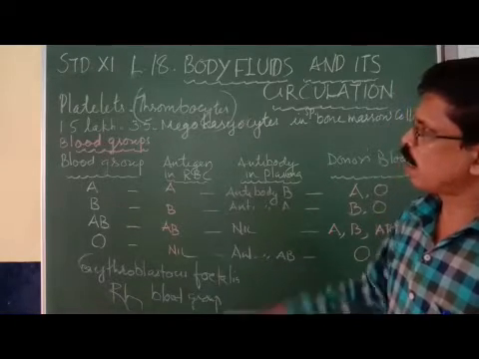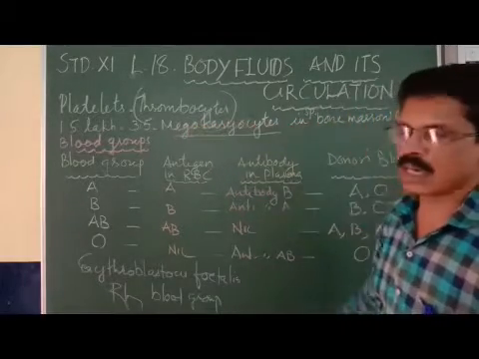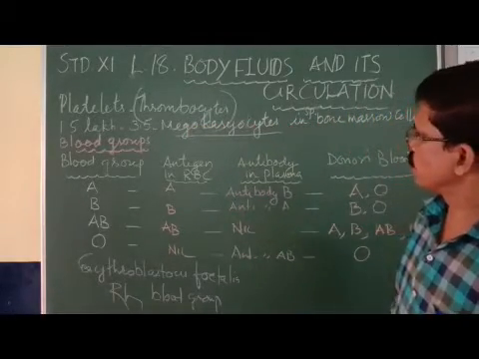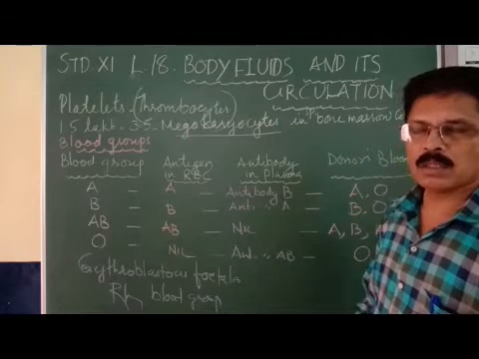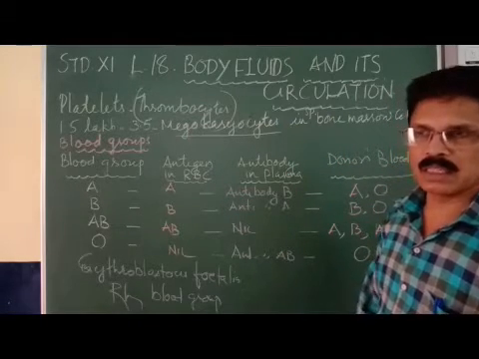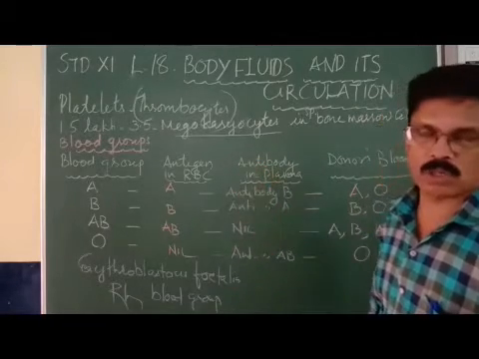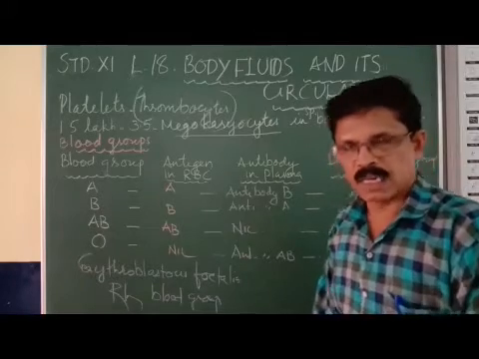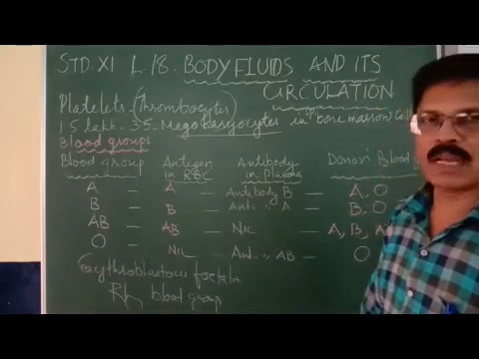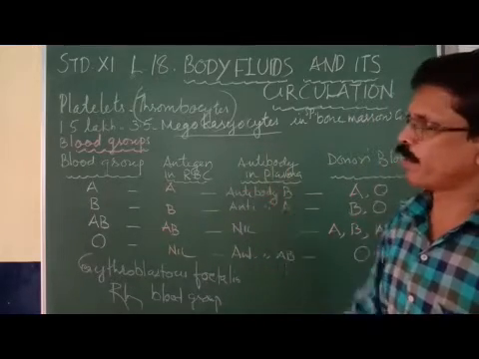So these platelets are formed in the megakaryocytes. Megakaryocytes are special bone marrow cells. There are different types of bone marrow cells, and this is called the special bone marrow cell. So that is called the megakaryocytes in the red bone marrow. From the megakaryocytes, the platelets are formed. So you have to remember this point.